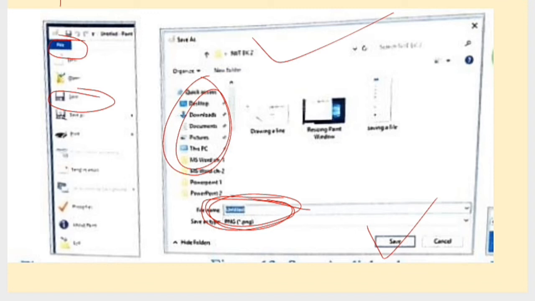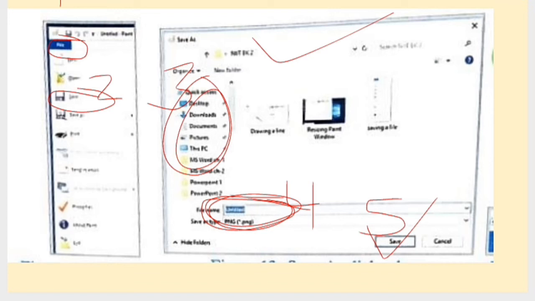This is number 1 point. Then save number 2, location number 3. Then you have to give the name to the file, that is number 4, and then click on save button. This is number 5. So these are the 5 steps by which you are going to save your file.